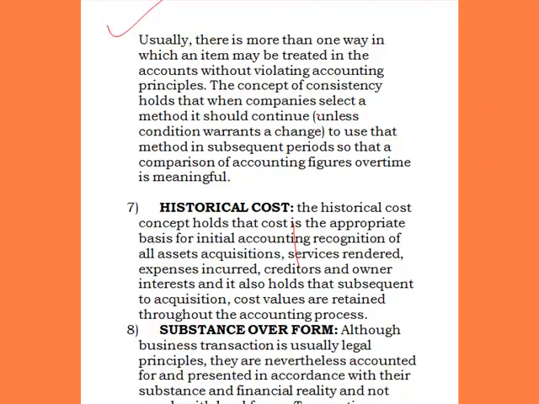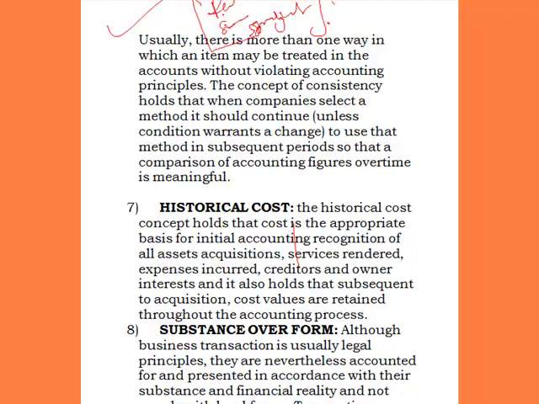An example of this is when you are treating depreciation. There are different methods of adjusting for depreciation. The first one is the reducing balance method. You can have the sum of the year's digits method. You can have the straight line method. All these are methods that can be used to determine the depreciation of a business.